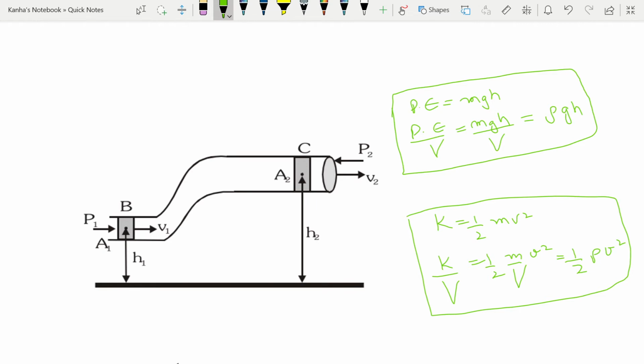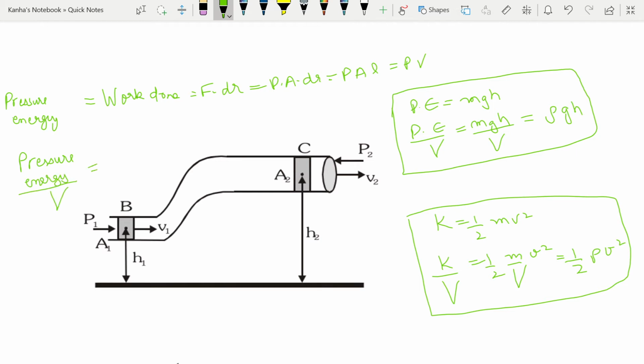Next, there is something known as the pressure energy. What is pressure energy? If P is the pressure on an area A of a liquid and the liquid moves through a distance L due to this pressure, then pressure energy is equal to work done, which is force into displacement, F dot dr. Force is equal to pressure into area, so the work is P into A into L, which is nothing but P into V. Pressure energy per unit volume is PV divided by V, which is nothing but the pressure P.